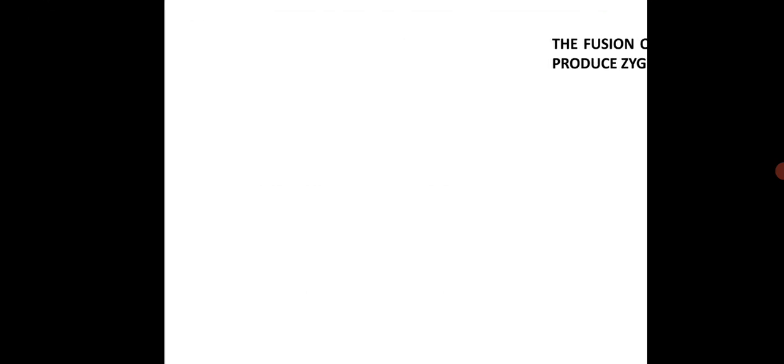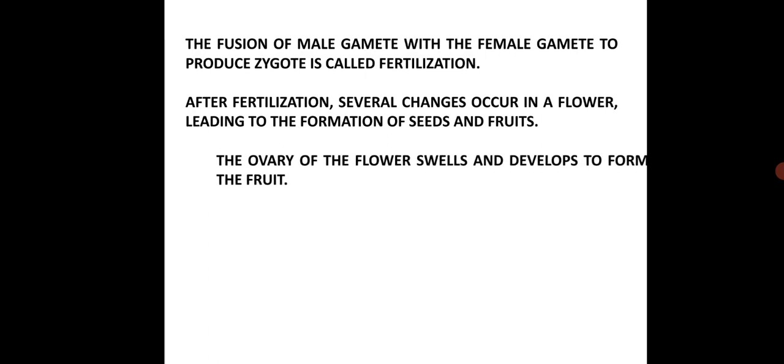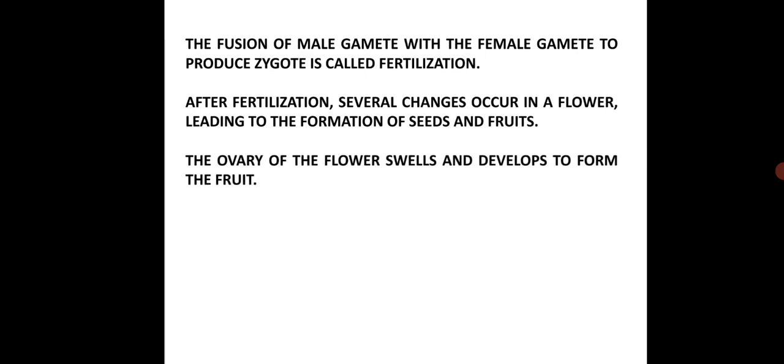After that, you see, after the fertilization, what happens? Several changes occur in a flower leading to the formation of seeds and fruits. The ovary of the flower swells and develops to form the fruit.